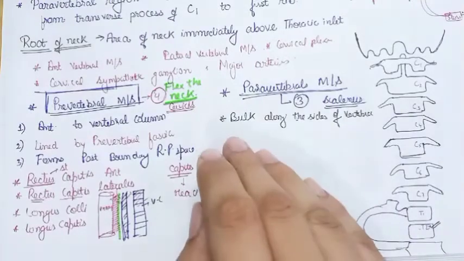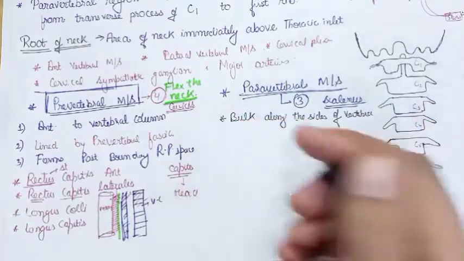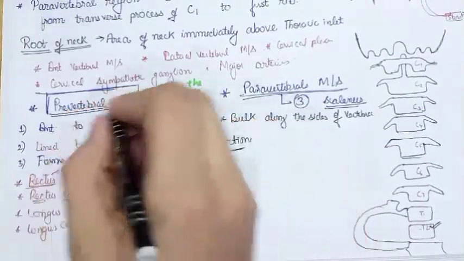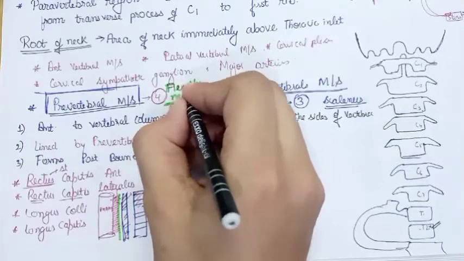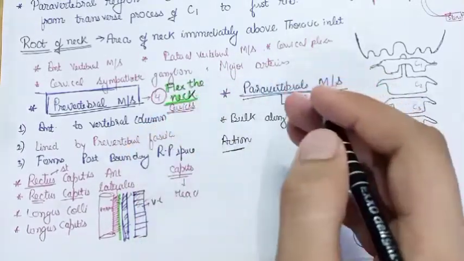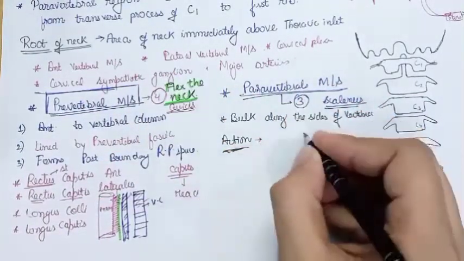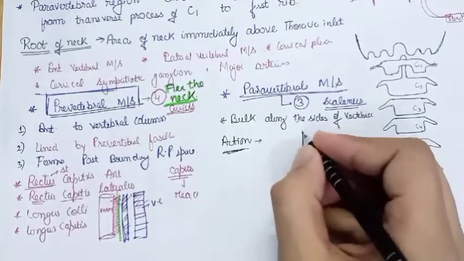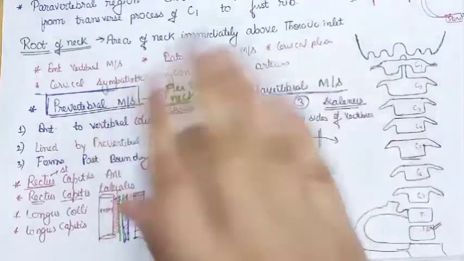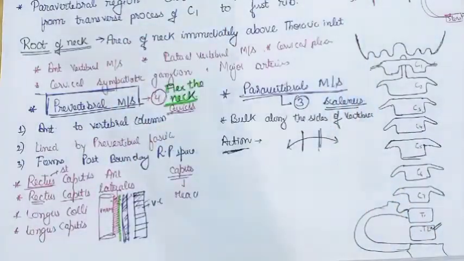So the action of the prevertebral was to flex the neck, and the paravertebral muscle action is along the lateral movement. Suppose this is the neck, so it helps in the lateral movement, side to side movement of the neck.